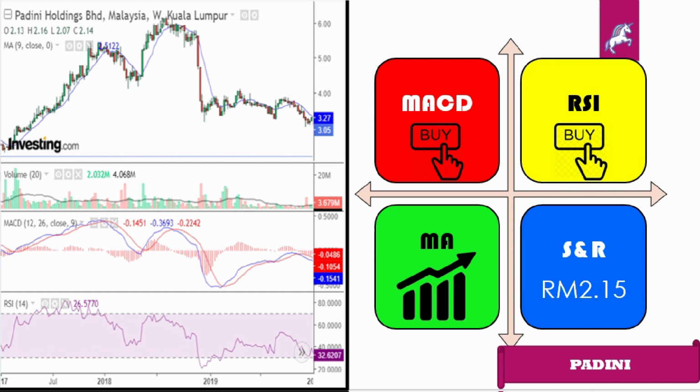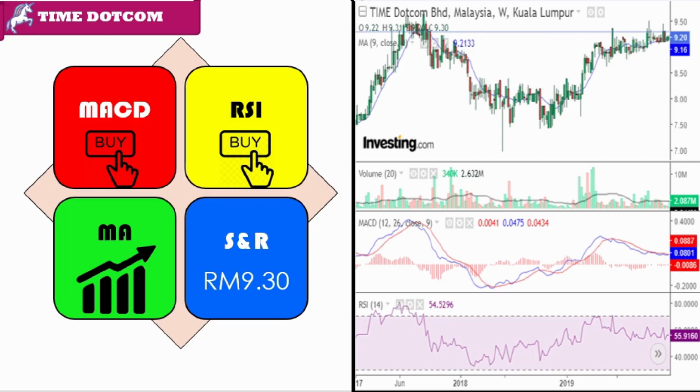The moving average of the stock decreased in May 2019 due to the problem mentioned in the fundamental analysis part. However, we believe that the company has the ability to solve that. Besides, a support line at 2.15 is also shown in the graph, which means that the price may rise back at this level. For Time.com Berhad, the MACD closing over the signal line frequently means that the stock is not stable.